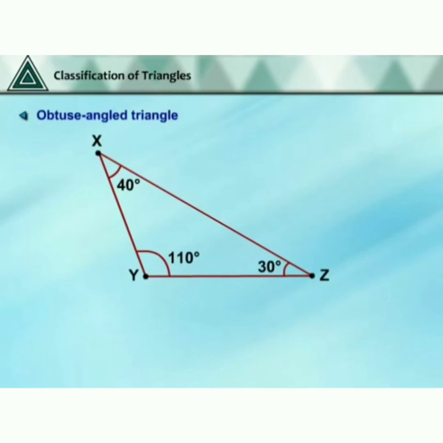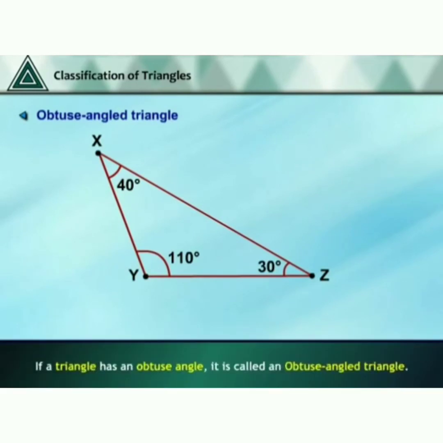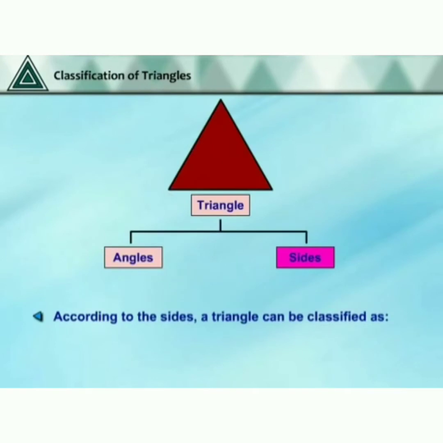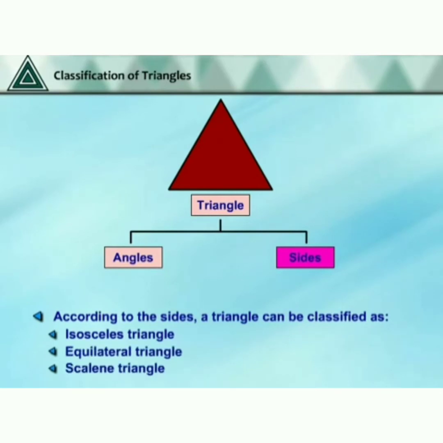Then obtuse angle triangle. If a triangle has an obtuse angle, it is called an obtuse angle triangle. See here, triangle XYZ. The angle Y is equal to 110 degrees. According to the sides, a triangle can be classified as isosceles triangle, equilateral triangle, and scalene triangle.